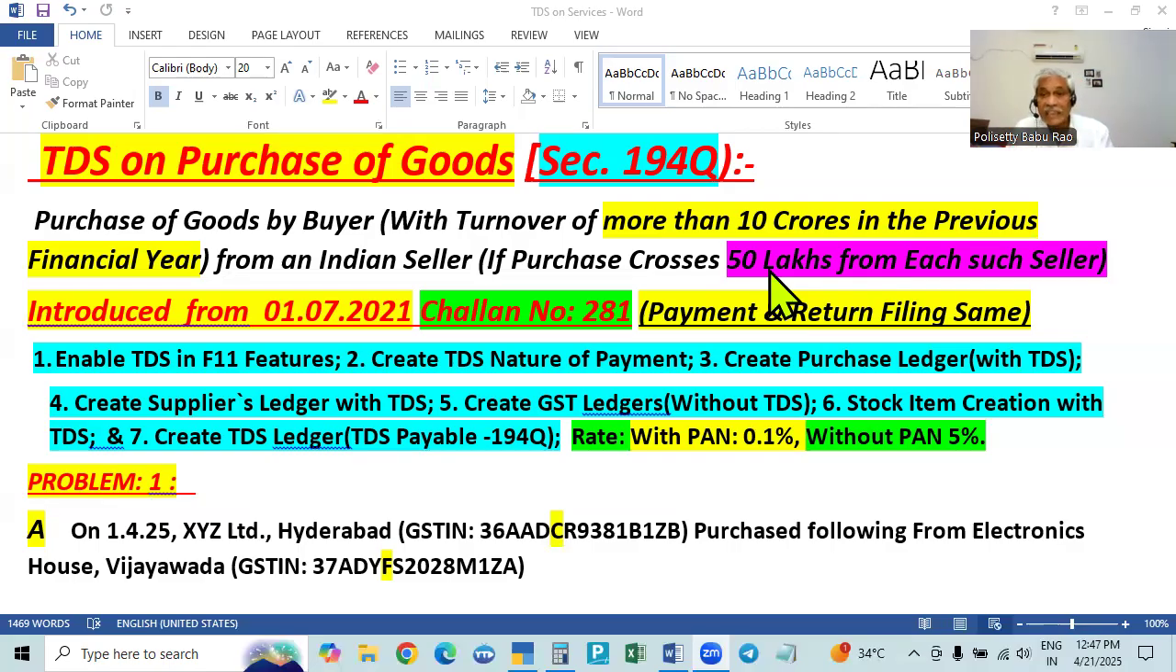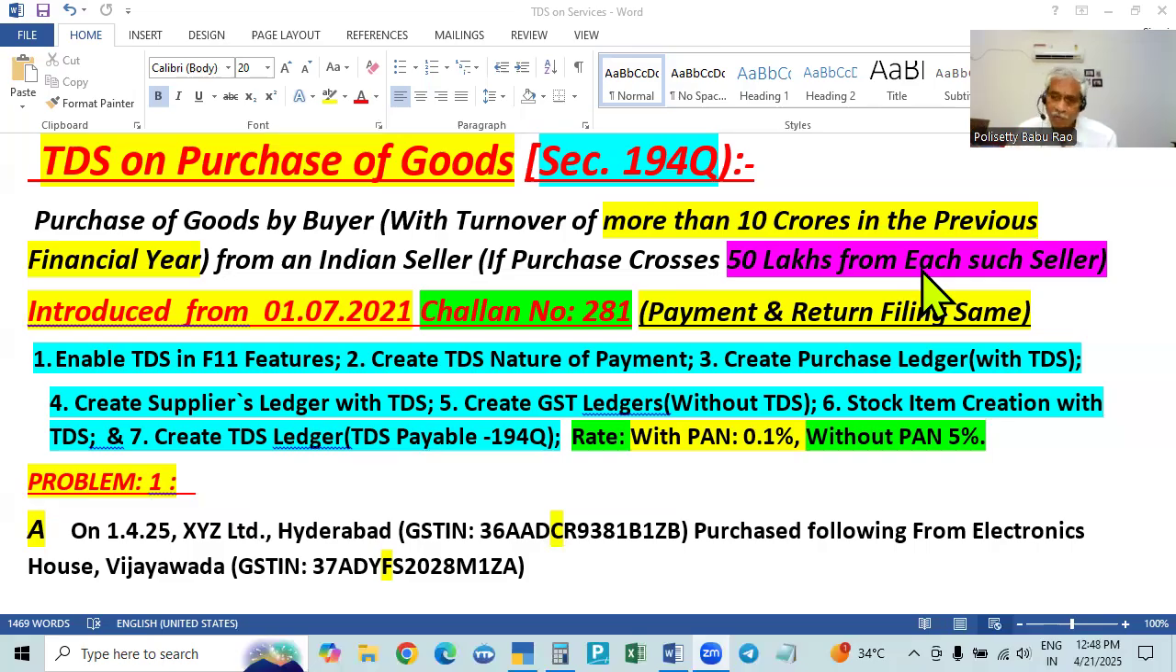But here it is not. It is an exemption limit. That means 50 lakhs is exempted, and after crossing 50 lakhs, on the excess amount, over and above 50 lakhs, only on that we have to deduct. This is the limit for the seller. That is, when the buyer purchases goods from the seller for more than 50 lakhs, not only one bill, either one bill or the aggregate of many bills, after crossing 50 lakhs only, deduction is to be made on the excess of the amount.